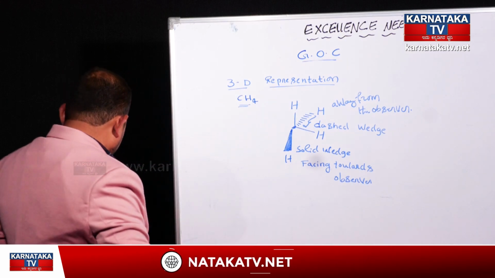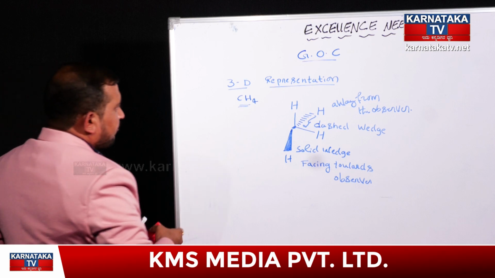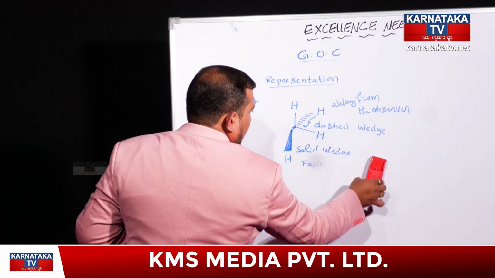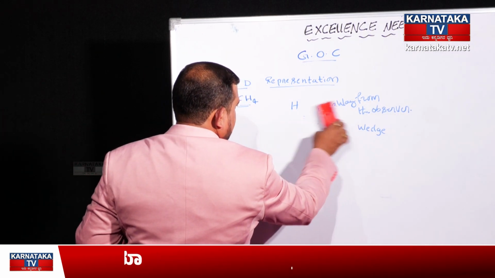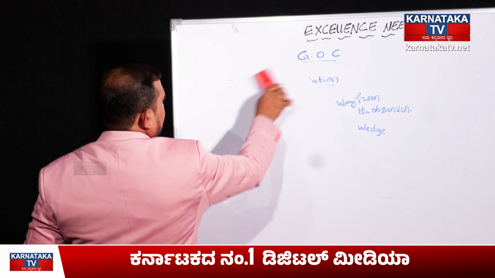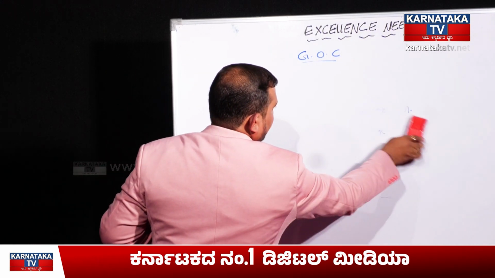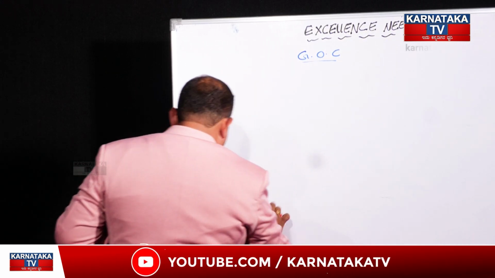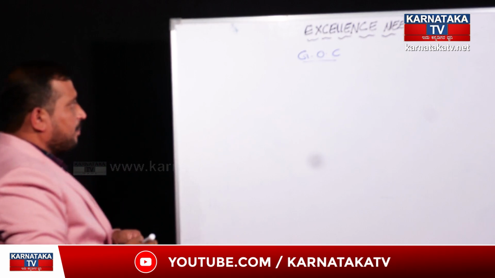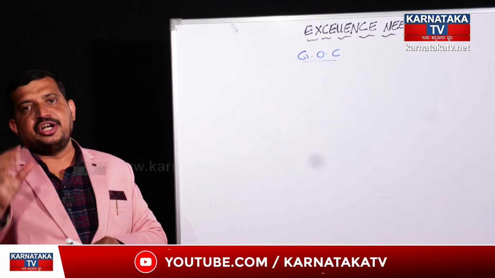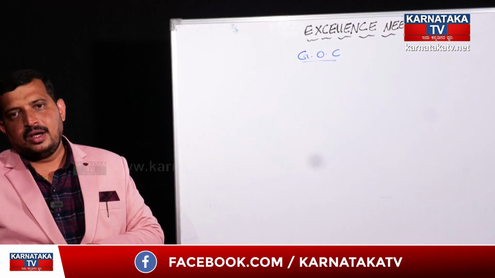Okay, next let me explain how these organic compounds will be named, as well as how these organic compounds will be represented in different ways.